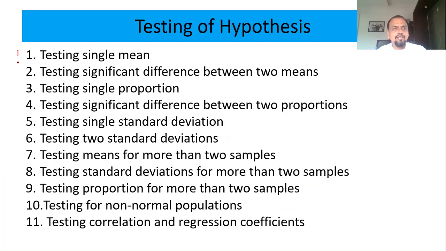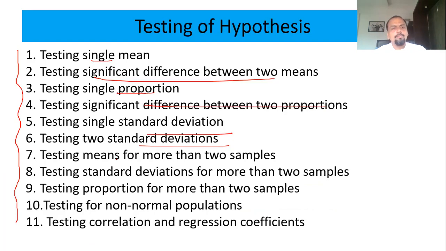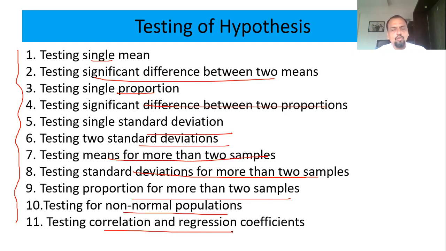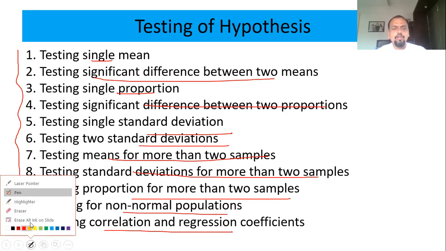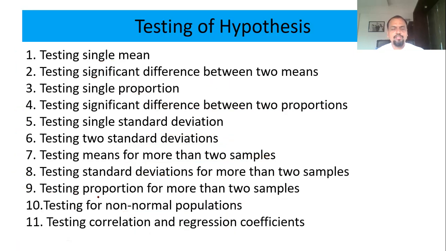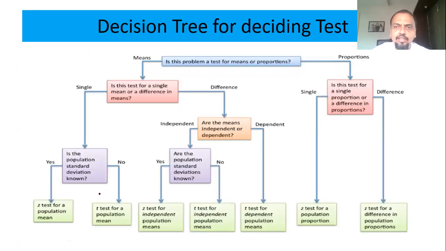And these are the different tests that there will be: single mean test, 2 mean test, single proportion, 2 proportion, single standard deviation, 2 standard deviation, means for more than 2 samples, standard deviation for more than 2 samples. What if it does not have a normal distribution? Test for correlation, test for regression. I have taken just a few only. There are many different tests that you can do in hypothesis testing, but I'll summarize the important ones.